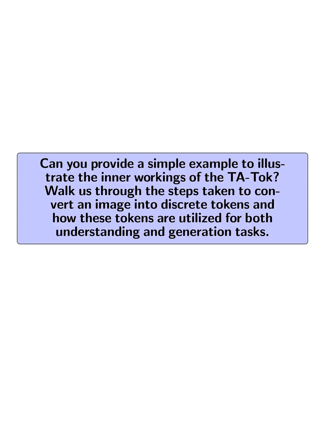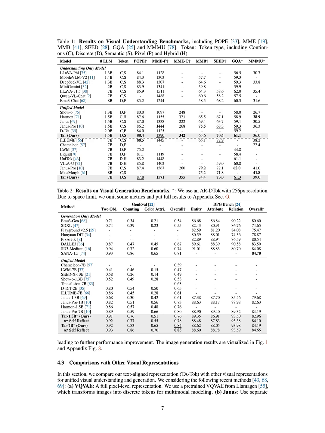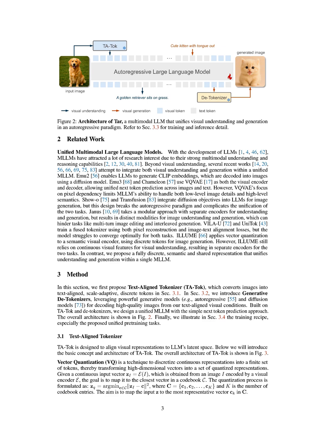Can you provide a simple example to illustrate the inner workings of the TATOC? Walk us through the steps taken to convert an image into discrete tokens and how these tokens are utilized for both understanding and generation tasks. The text-aligned tokenizer, TATOC, converts an image into discrete tokens through a series of steps. First, an image is encoded into a continuous vector representation using a visual encoder, denoted as Z_I equals E(I). This continuous representation is then quantized by mapping it to the closest vector in a pre-initialized text-aligned codebook, C, which is derived from the embeddings of a pre-trained LLM.